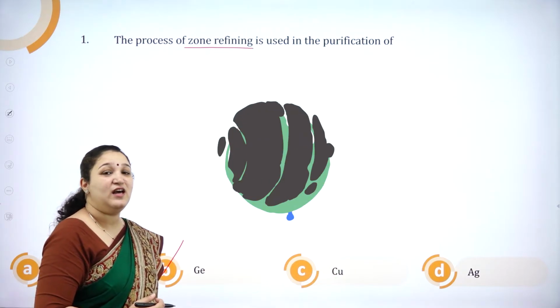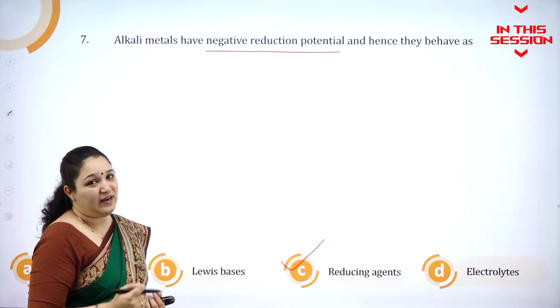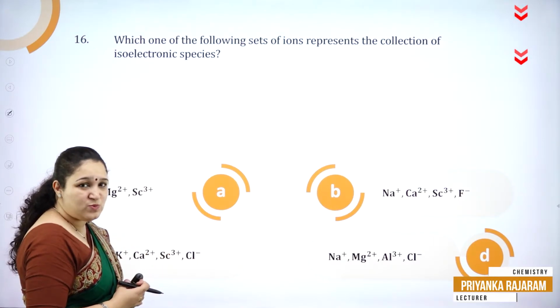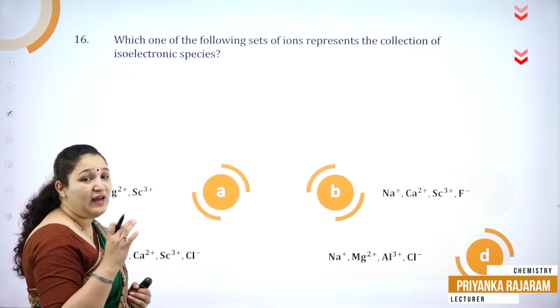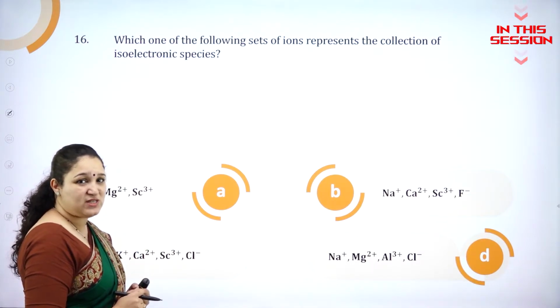Zone refining is used for purification of semiconductor metals. So alkali metals are very good reducing agents. Something which has got, or a group of ions which has got, equal number of electrons, such species we call them as isoelectronic species.